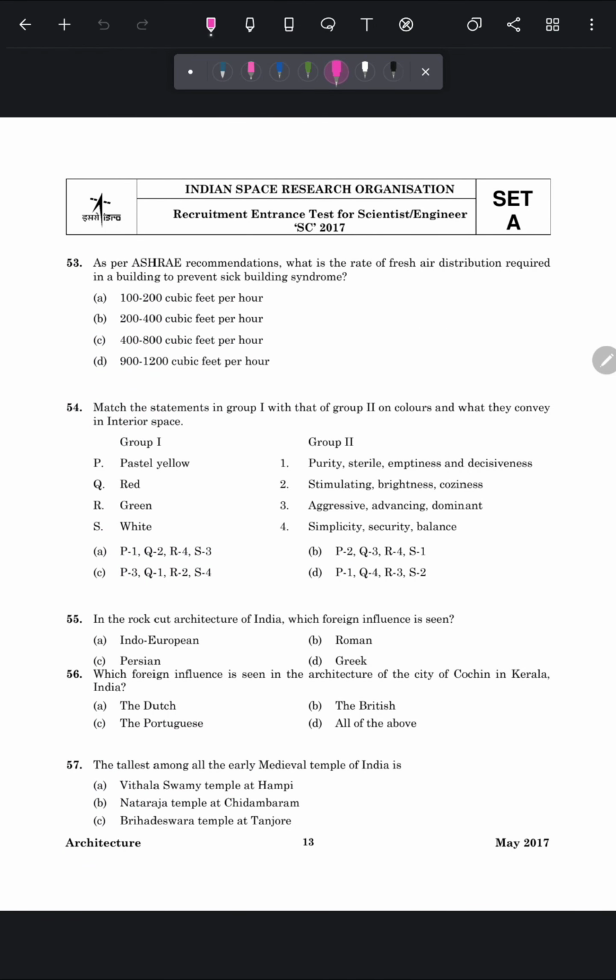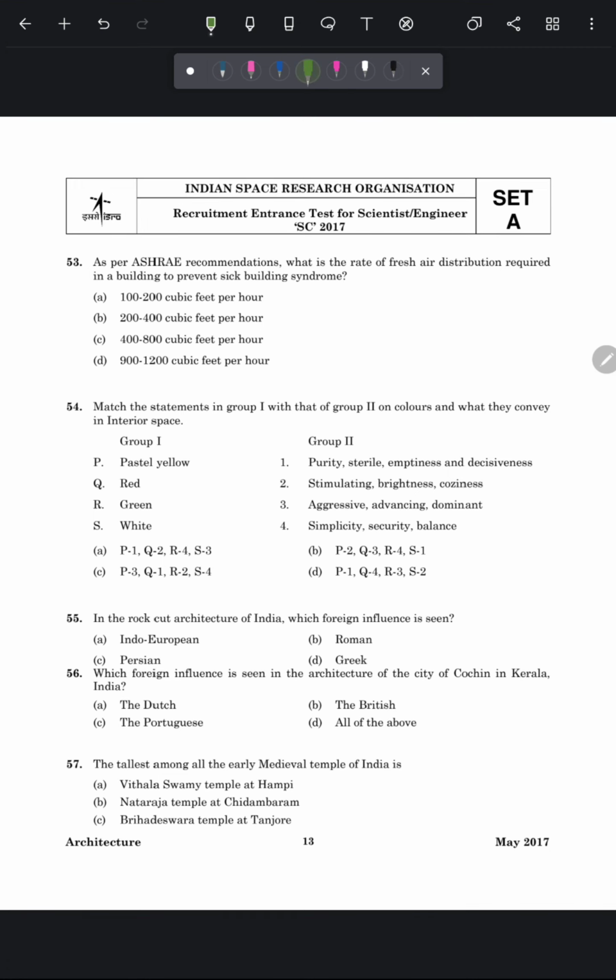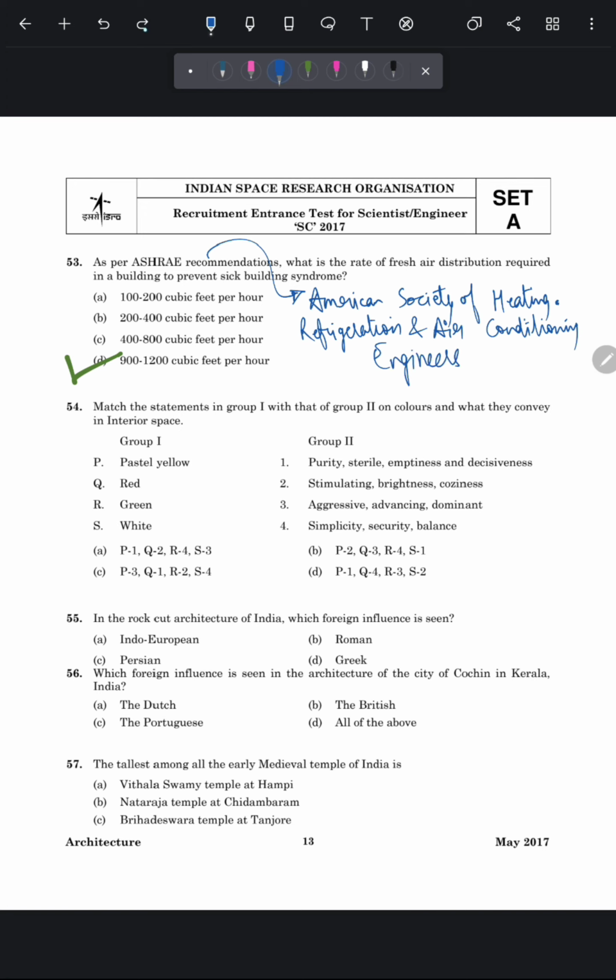Question number 53. As per ASHRAE recommendation, what is the rate of fresh air distribution required in a building to prevent sick building syndrome? So as per ASHRAE, the rate of fresh air distribution that is required in a building is 900 to 1200 cubic feet per hour. So the correct answer is option number D. And what is ASHRAE? ASHRAE's full form is American Society of Heating, Refrigeration and Air Conditioning Engineers. Let's move to the next question.